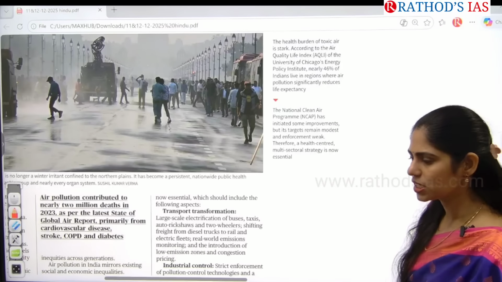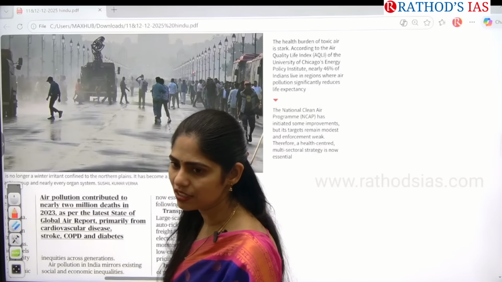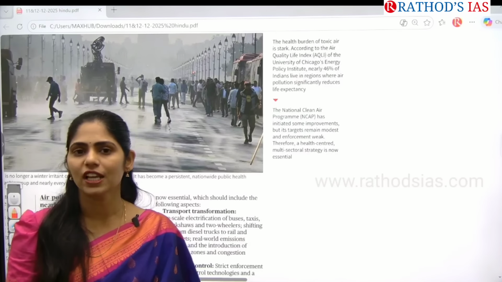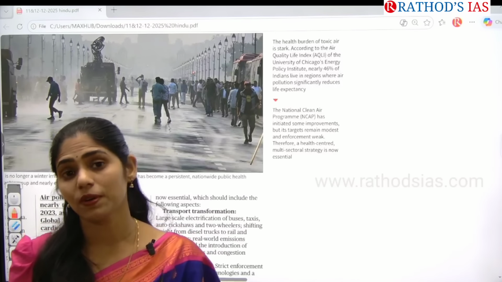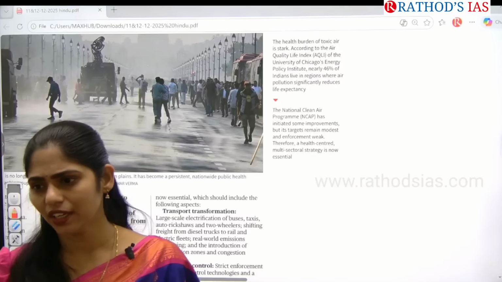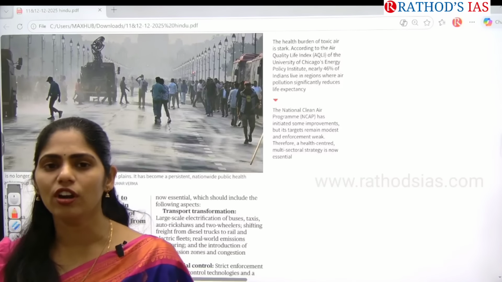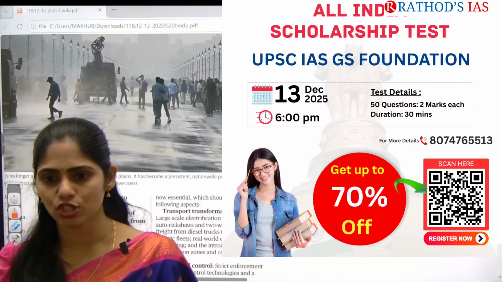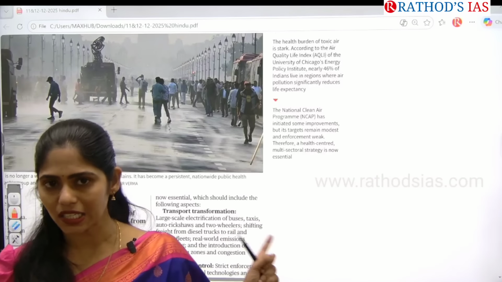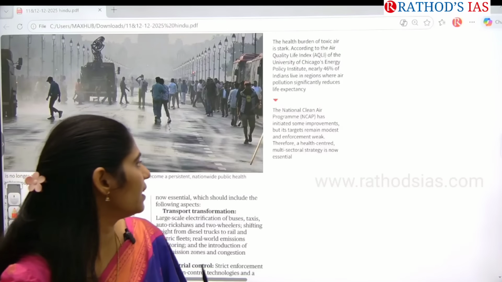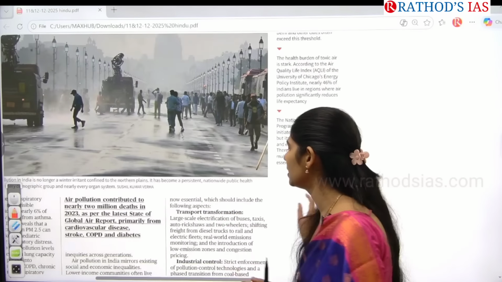And recently we discussed that the Supreme Court gave guidelines regarding green crackers and even limiting the selling of crackers, and even imposed a time limit to burn the crackers. Did we follow that? Even if you are not following that, was anyone punished? That is called weak enforcement of laws. Because of that reason, there is now deterioration of air quality in our country. That is the thing which is mainly said in this article, guys.